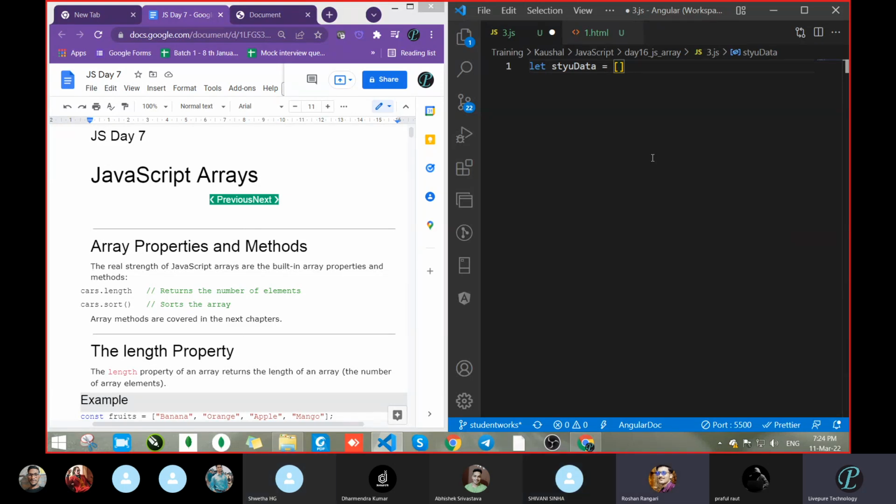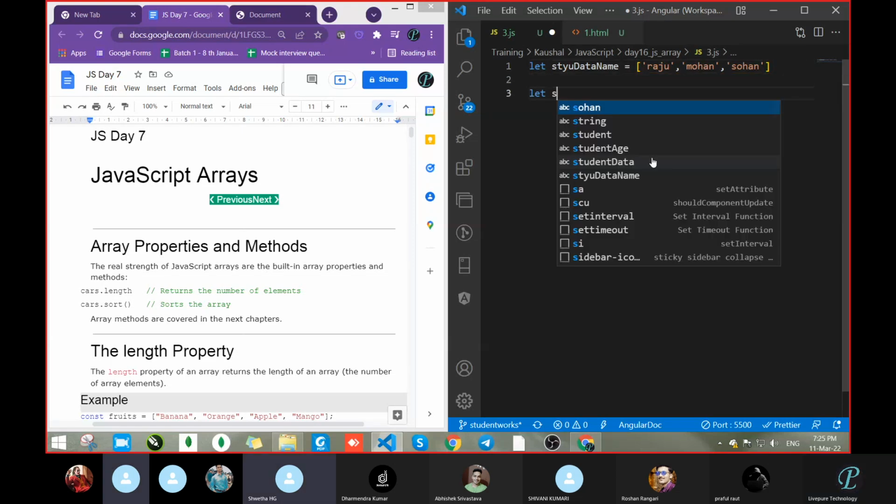Suppose I want to hold the names of the students. So here we can pass the collection of all the names, like Raju, comma, Mohan, Sohan, something. So this way. Now create the object.